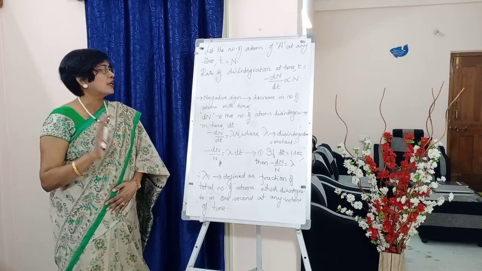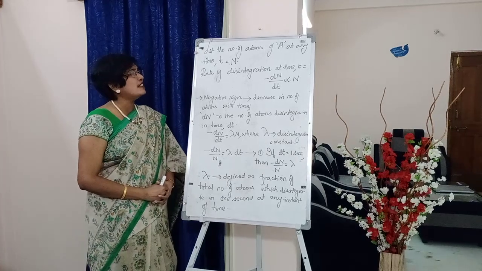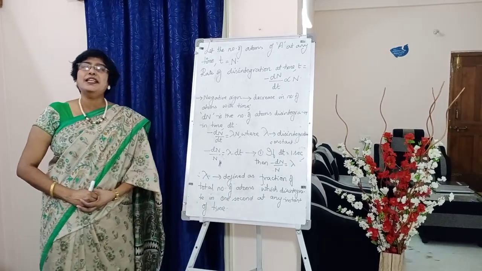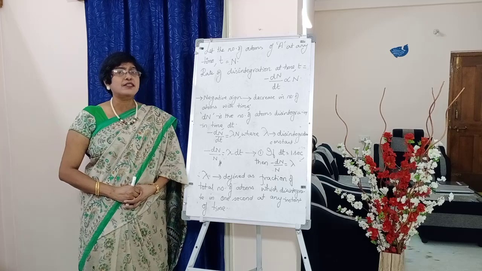Clear till here? Okay. Next, look at the rate expression. Minus dN by dt proportional to N. If we remove the proportionality, we need to introduce a constant.